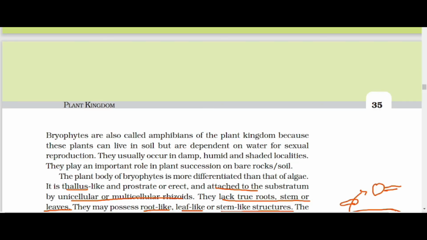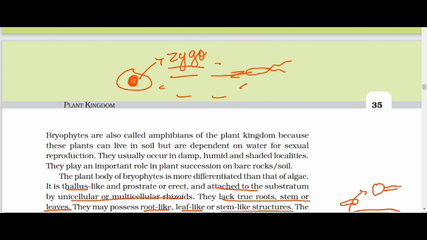Okay, see, if this is the female body, and this is the water body, the male gamete floats and comes to the female body, and they fuse and make the zygote. Okay, the zygote is 2n. It does not undergo reduction immediately.